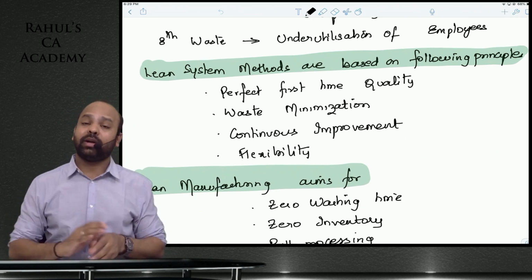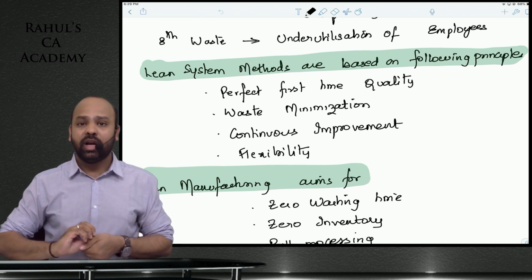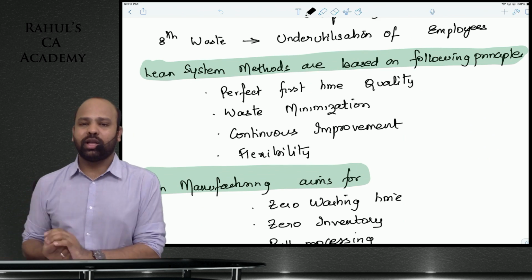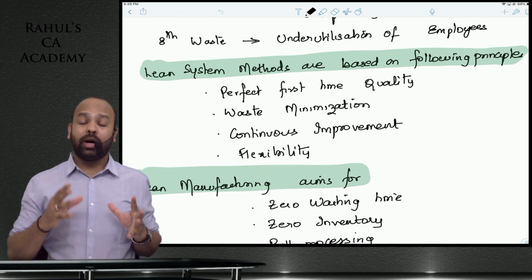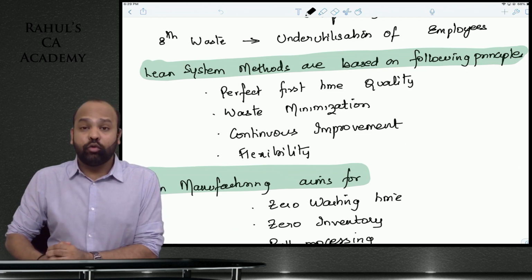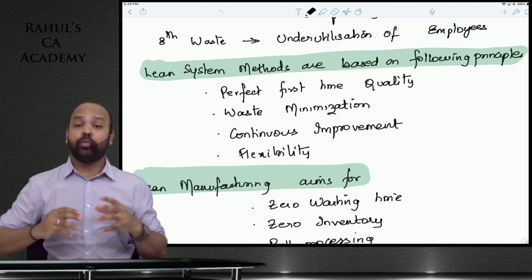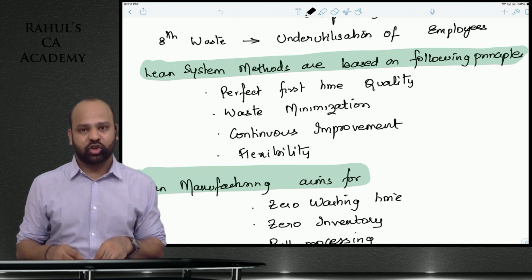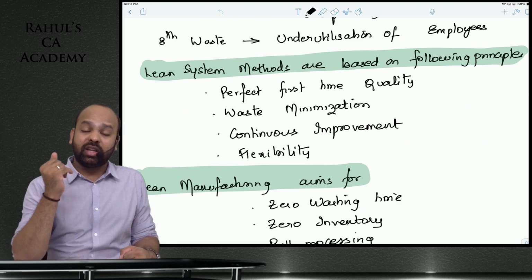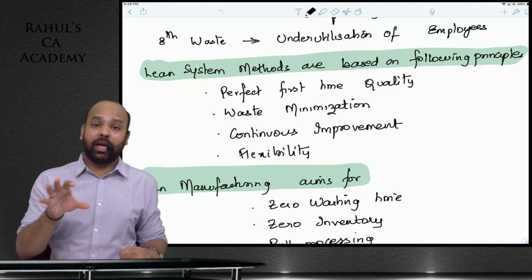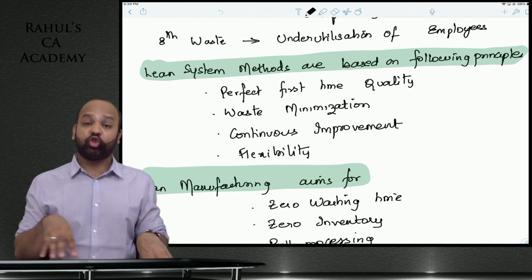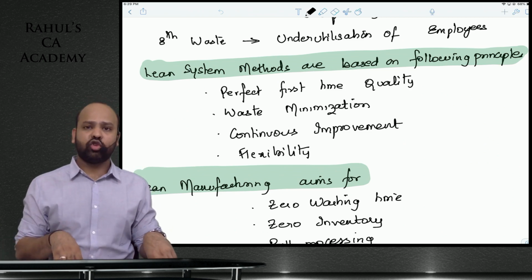It is something that has to be on a continuous basis, and there should be flexibility of operations. Why does flexibility of operations come in? Because if you want to manufacture only what is required by the end consumer, you should be flexible enough. If you are receiving last minute orders, you should be able to incorporate that in your production schedule, manufacture that and deliver to the end consumer. If I receive a customer order on 12th of September and the customer is asking me to deliver the product on 15th of September, I should be able to do that. My operations should be flexible enough.